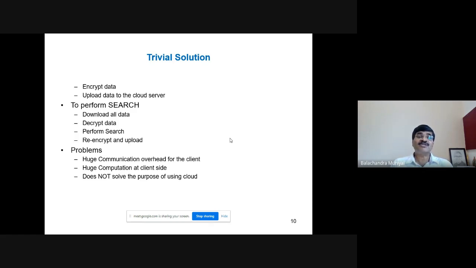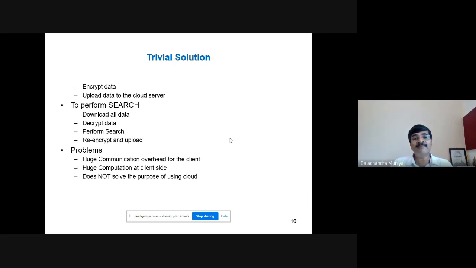In this particular solution, the user or the client encrypts the data and uploads it to the cloud server. How can he perform a search operation? He can download all the data into his device, decrypt it, and perform the search based on the keyword.